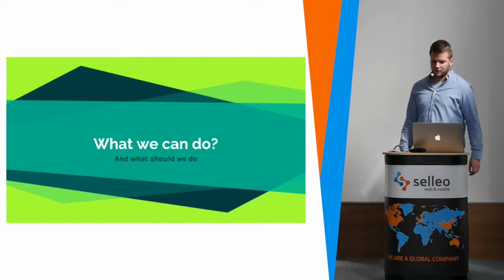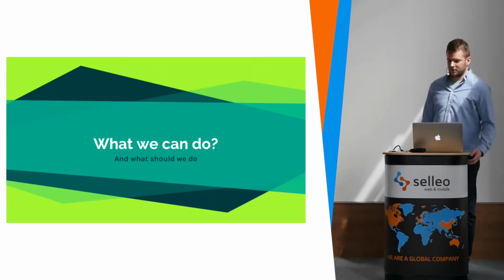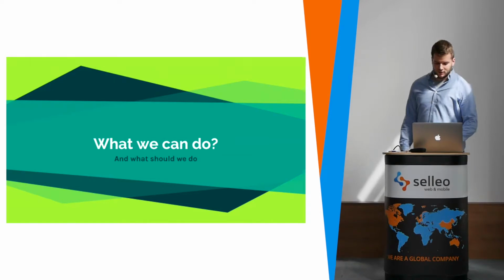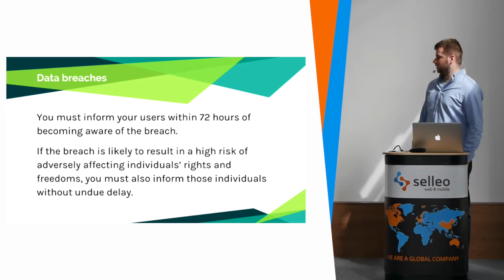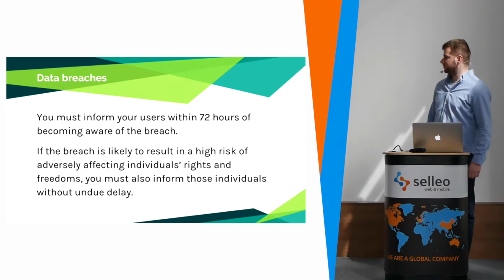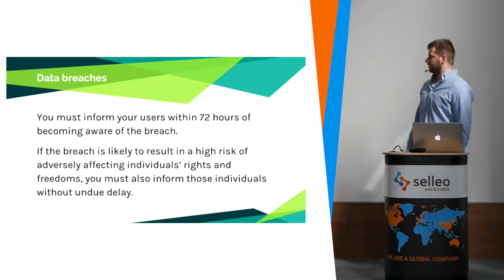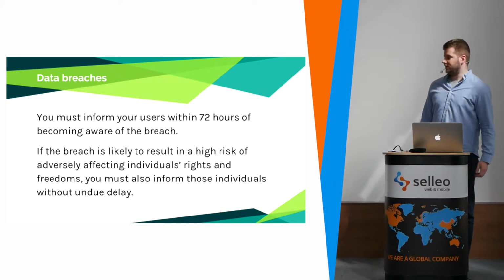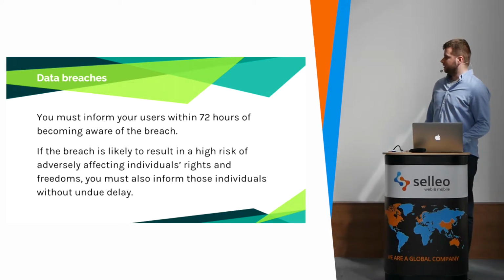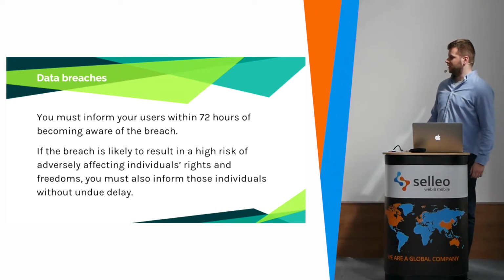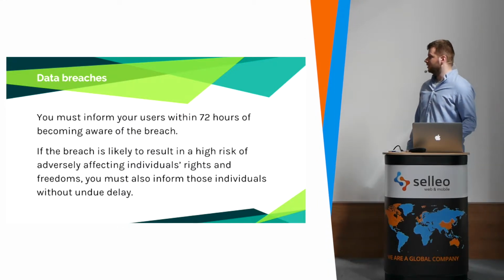So what can we do to avoid that, and what should we do in our systems, and notify our clients who are not aware of it. The first step is, if we have any data breach or data leak, we have to inform our users within 72 hours of becoming aware of the leak. Before, if there was a data leak, we did not have to do anything. Now we are forced to. And if any data was really personal, we have to do it right away, so there is no 72 hour delay.